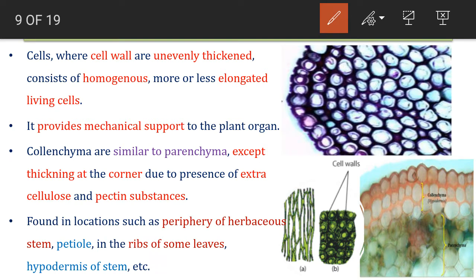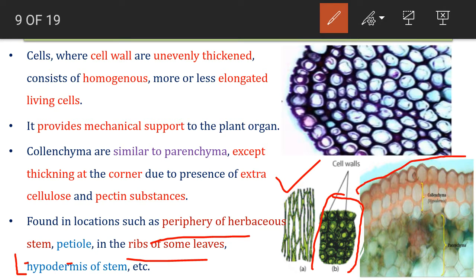Now, they are found at various locations in the plant body, such as the periphery of herbaceous stem, petiole, ribs, and in some leaves, the hypodermis of the stem. So there are various locations. Here you can see elongated collenchymatous cells. In the cross section, they look like this, showing a thick cell wall. You can see here in the leaf the collenchymatous hypodermis. It shows thickening at various locations, and that also is uneven thickening.